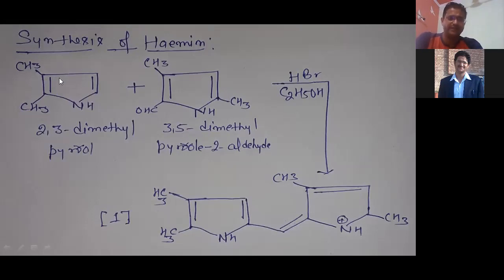So 2,3-dimethyl, because we already know there is a methyl group at the beta position. So we take methyl at the beta position, and at the alpha position you can see here methyl and here the aldehyde group. So 2,3-dimethyl pyrrole and 3,5-dimethyl pyrrole 2-aldehyde, when these two compounds react in the presence of alcoholic HBr, they convert into this type of product, where the methyl and this NH are connected at the alpha position.